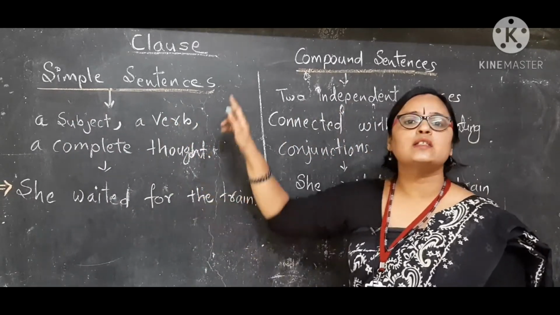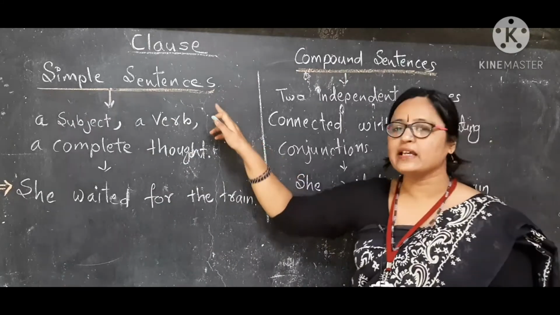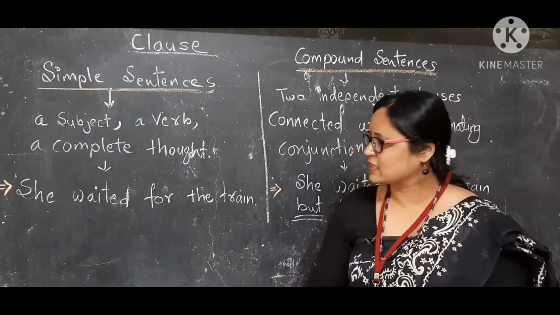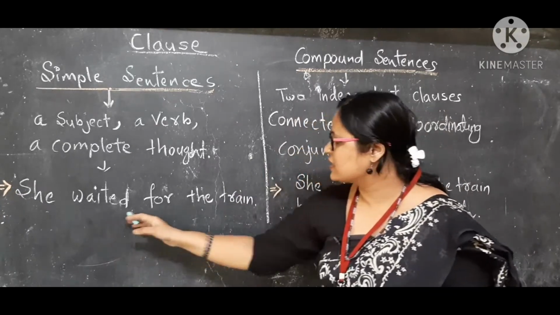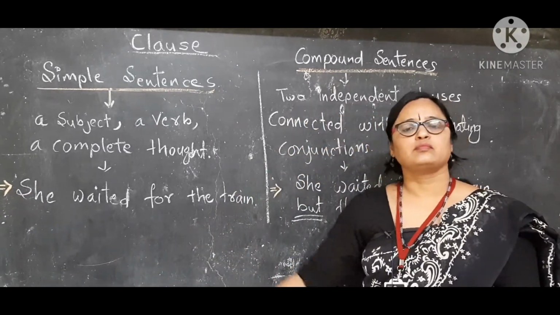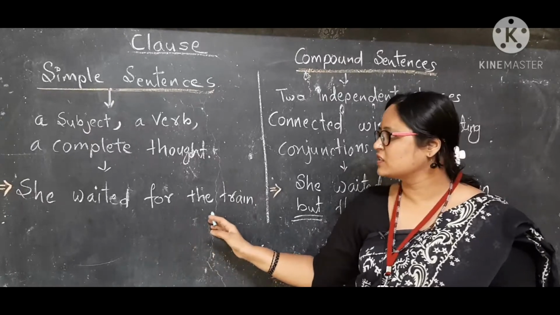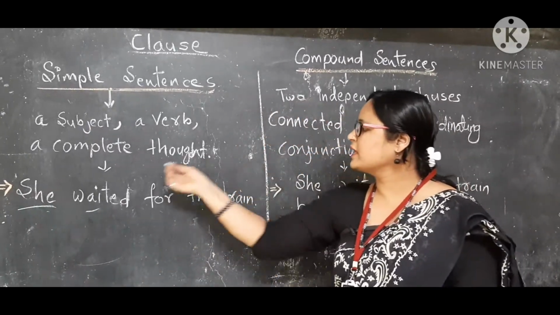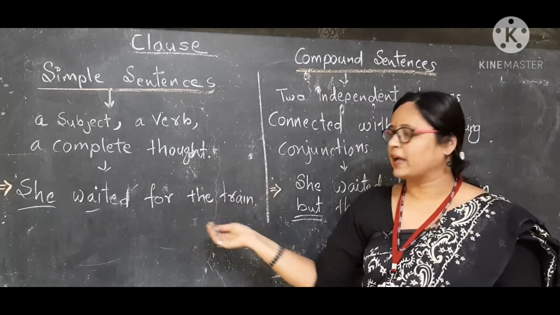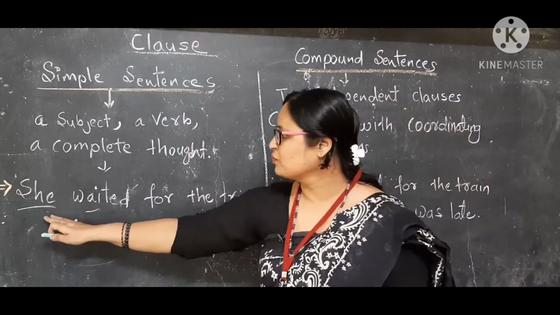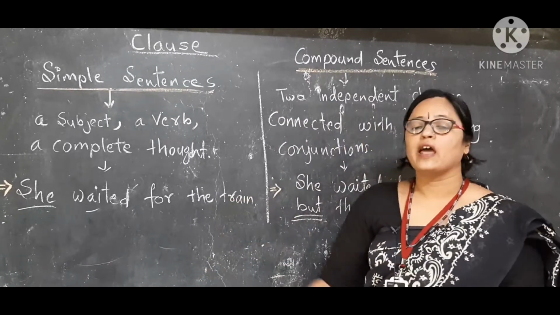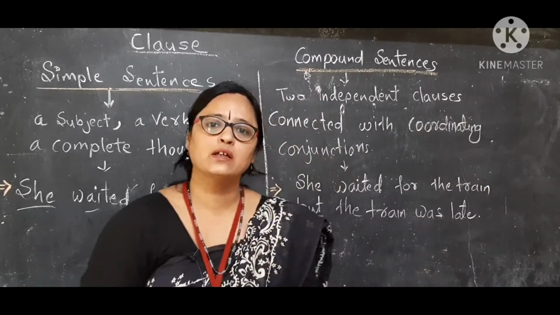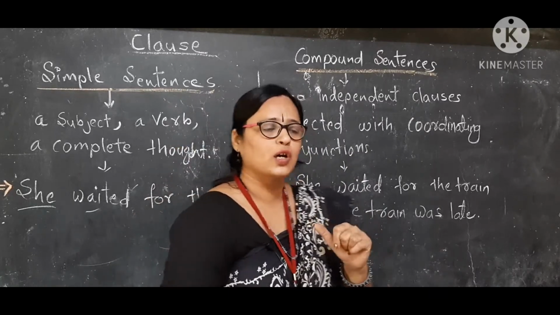See the example: she waited for the train. Subject, verb and complete meaning. So she waited for the train is a complete sentence, and this is a main clause or independent clause.